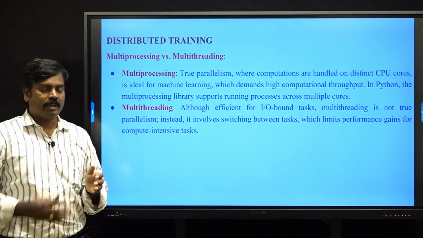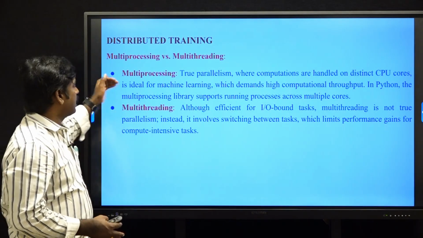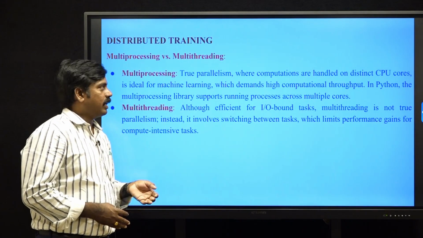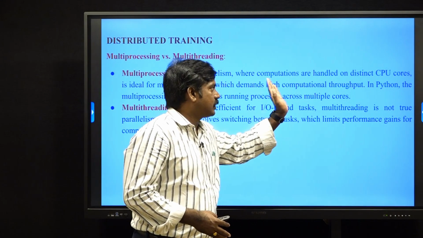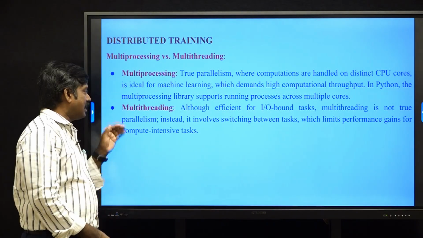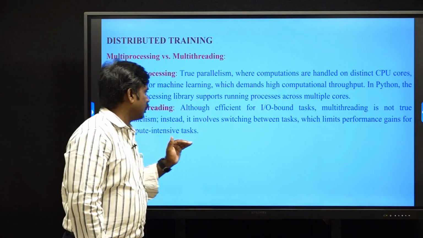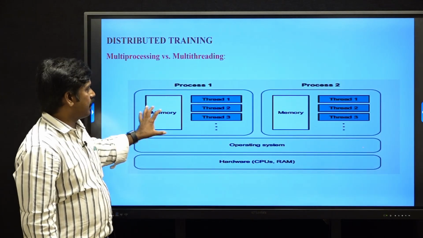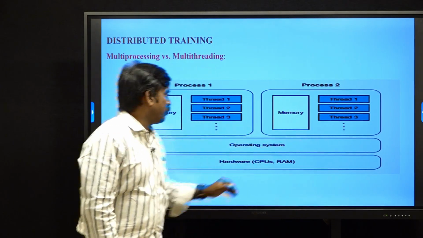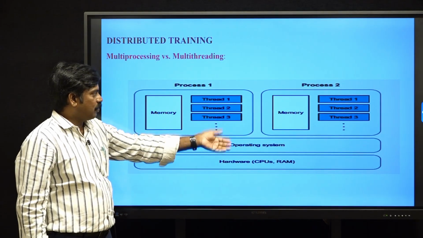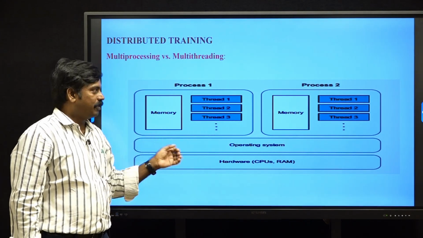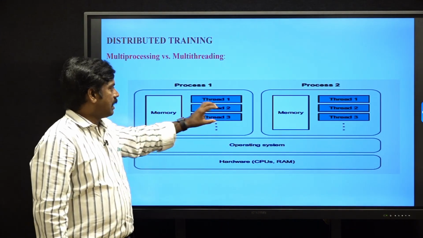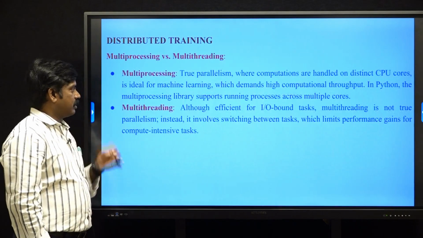Here we are using distributed training with multi-processing and multi-threading concepts. Multi-processing is true parallelism, where computations are handled on different CPU cores. Multi-threading is not complete parallelism. The multiprocessing tasks are executed in different memories, and multi-threading uses threads that share the same memory.